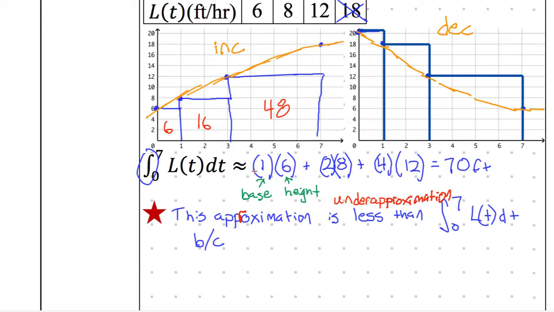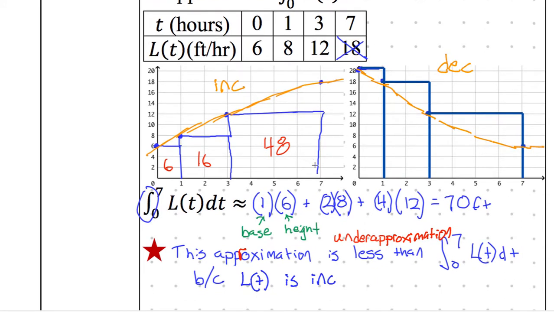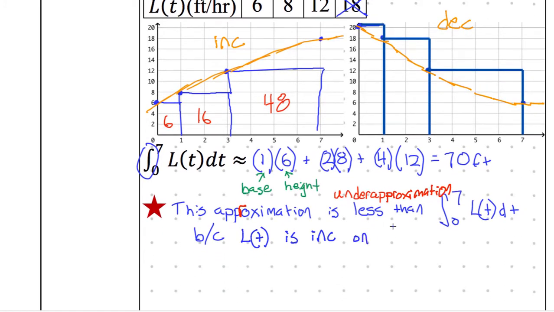And what is our reason? Our reason has to have increasing or decreasing. Who wants to say it? So this is an under approximation because our function is increasing. And we have to say on what interval. So what was the interval? Between 0 and 7. So increasing on this interval from, I guess technically it's only increasing with parentheses, not square brackets, on (0, 7). So that is the key part.